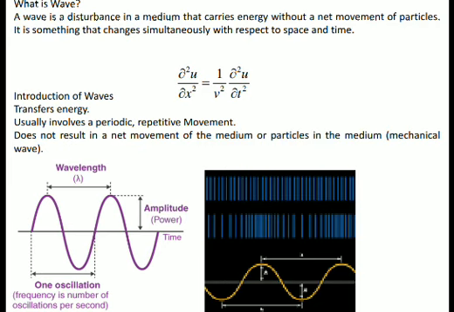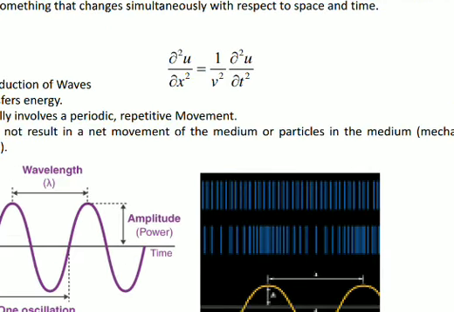Okay, so any wave, whatever waves will be considered, these waves are nothing but simple harmonic waves. Okay, and what is the definition of simple harmonic motion? I have just explained it. So what are the different types of wave? Before that, in a nutshell, if you want to look at the wave, there is a transfer of energy in the wave, which usually involves a periodic repetitive movement.